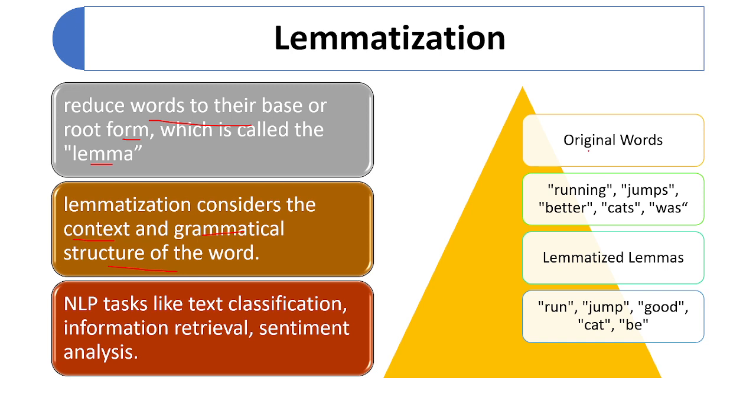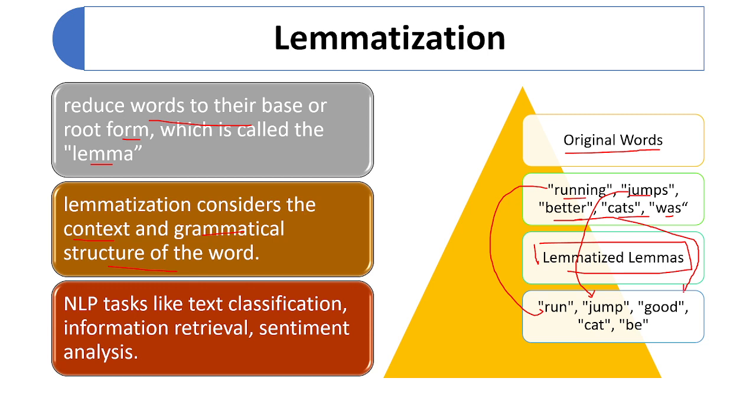Let me give one example. Suppose you have original words in your data set like running, jumps, better, cats, and was. What will the lemmatization technique do? It will convert running into run. In the case of jumps, stemming also does run, but for jumps it gives jumps. In the case of better, stemming will not convert to good; it will convert to something like bet.